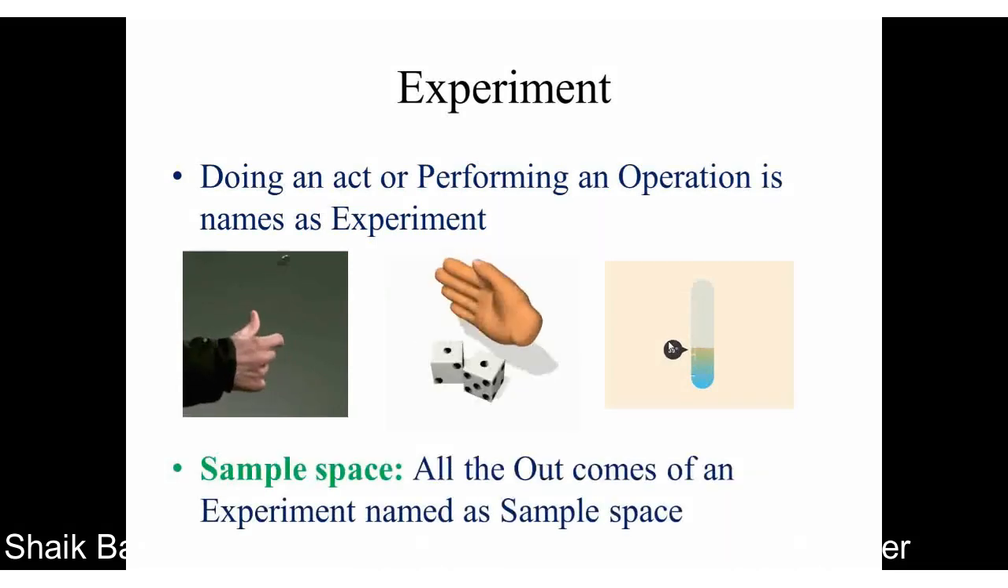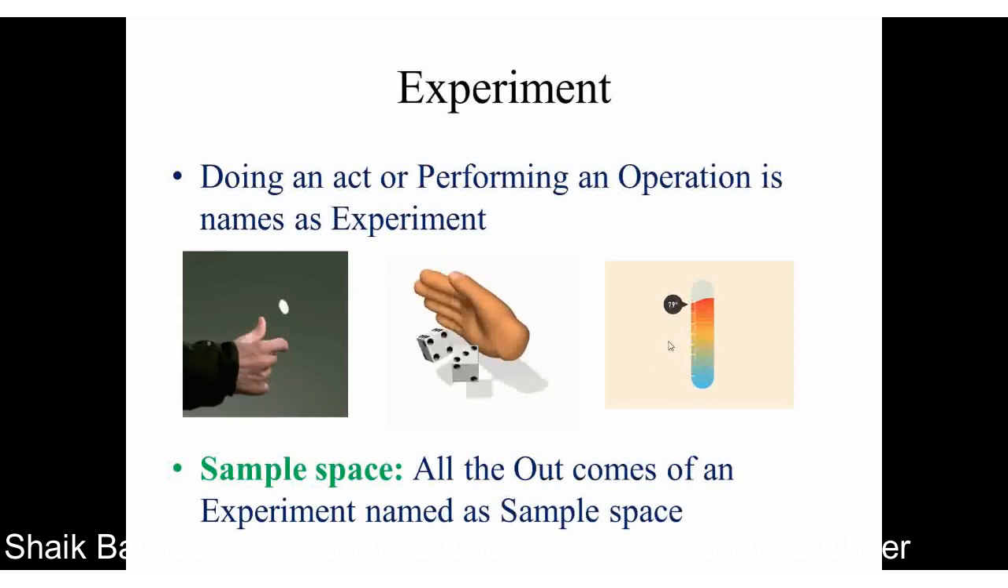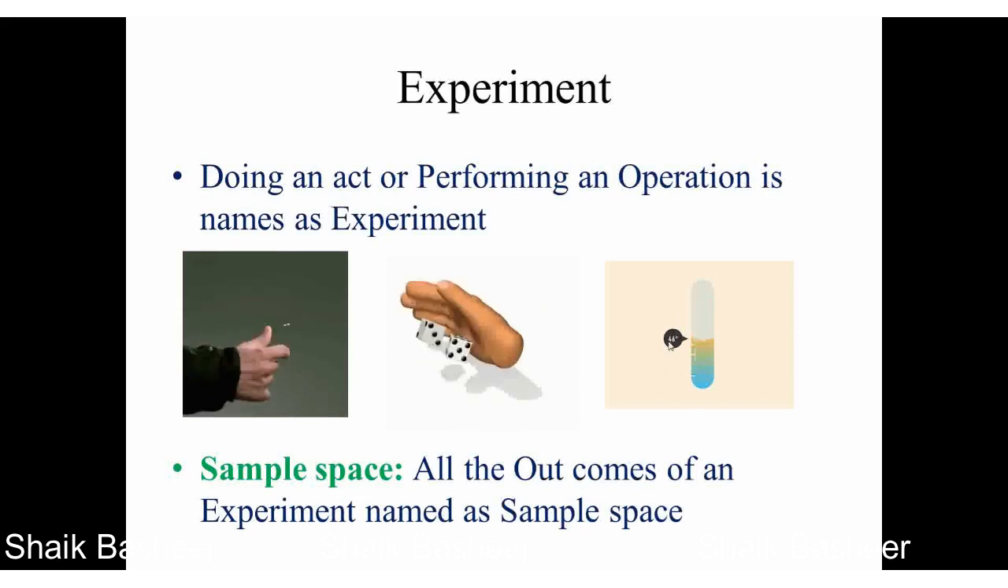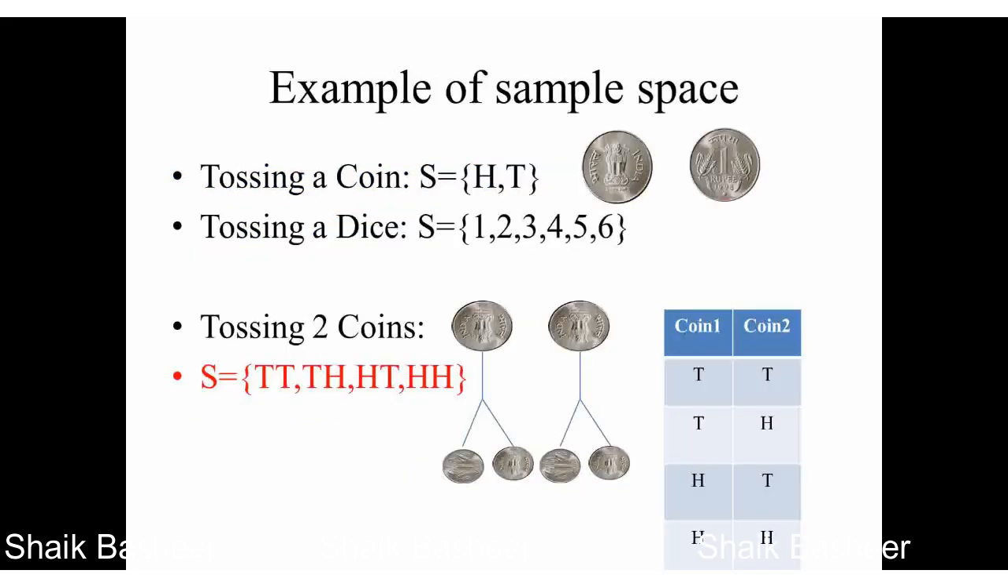Another term is sample space. As we are performing an experiment, all the outcomes of an experiment are named the sample space. Let's go into detail. Over here, I have performed an experiment by tossing a coin. Then the sample space is tail and head. On tossing a dice, I expect the sample space to have the values 1, 2, 3, 4, 5, 6. If you toss 2 fair coins, then the sample space is represented as S equal to tail tail, tail head, head tail and head head.